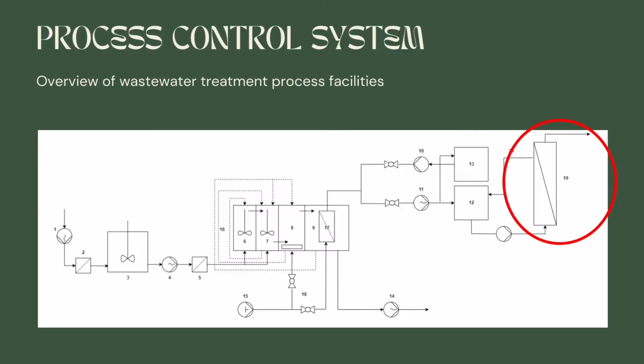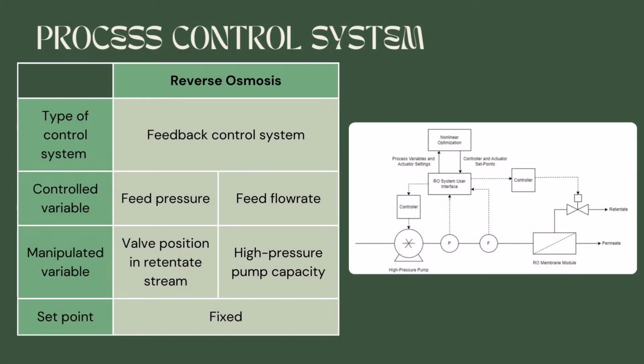In agriculture, wastewater treatment facilities have integrated various combinations of processes in order to achieve the desired water quality. In this study, the focus will be on the effect of feed pressure and feed flow rate by manipulating the valve position in the retentate stream and the high pressure pump capacity, as it can affect the net driving force and stage cut of the system. To conclude, the set point must be fixed at the optimal value of feed pressure and flow rate to maximize the performance of RO.